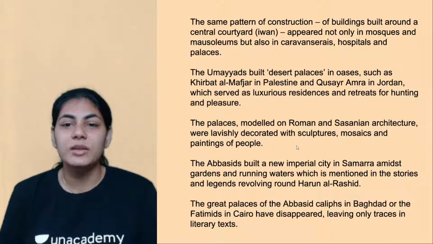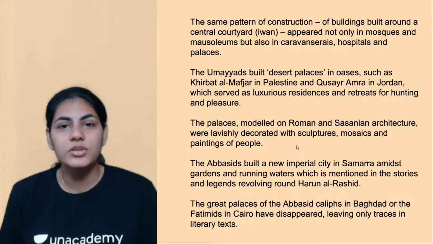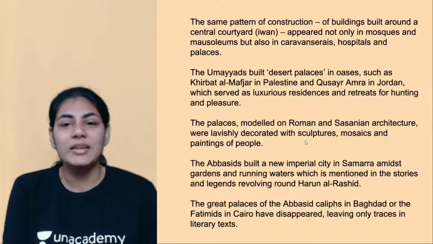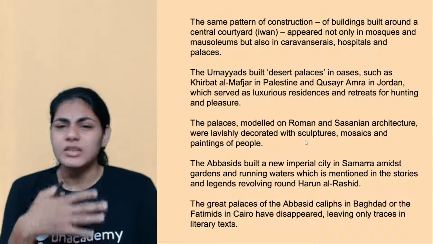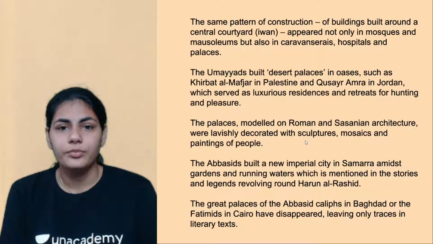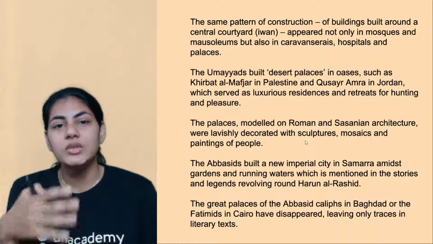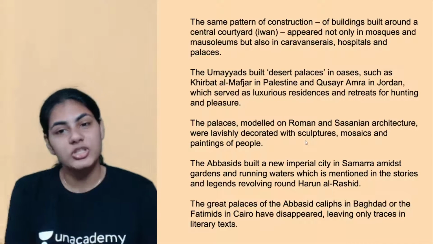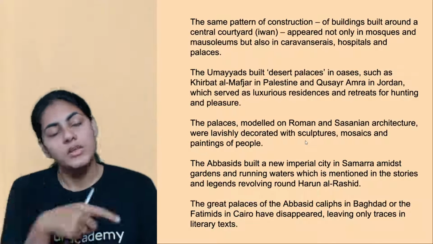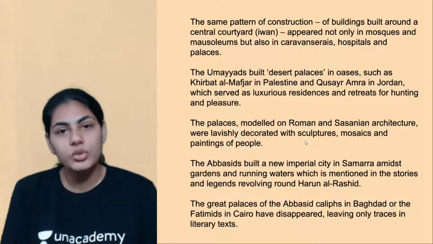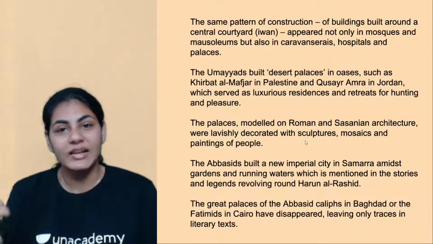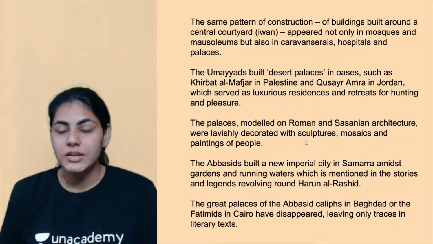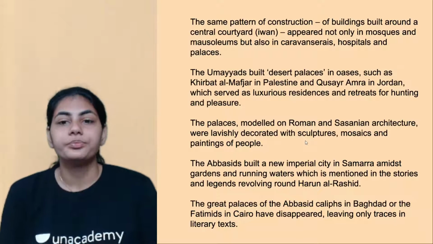Like usually these desert palaces were built by Umayyads, right? For example, there's one in Palestine, there's one in Jordan. Yeah, these are usually very, very luxurious, right? And even when kings used to go on hunting or other recreational activities, they used to stay in these palaces, right? So whatever the situation is, whatever the use of it is, at the end of the day, the architectural style was the same as that of the mosque, right? So that is the point.